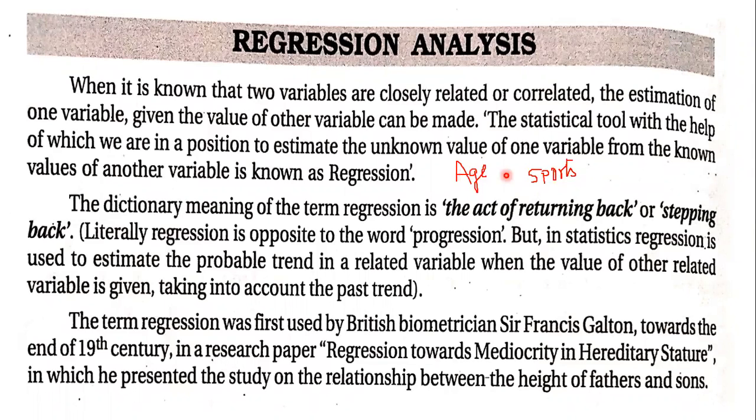The statistical tool with the help of which we are in a position to estimate the unknown value of one variable from the known value of the other variable. Suppose we get the sports data, we will be able to find out, or at least estimate, the age of the kids playing in the tournament. So keeping the known data, we will be finding out the unknown data. So this is known as regression.